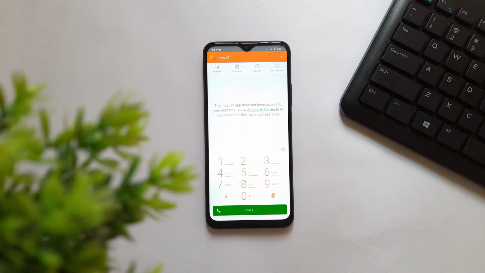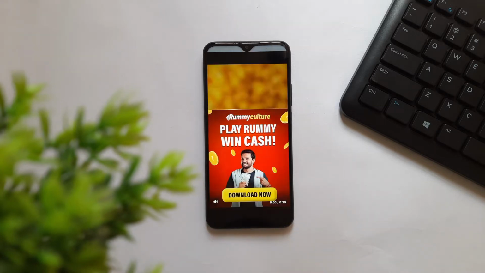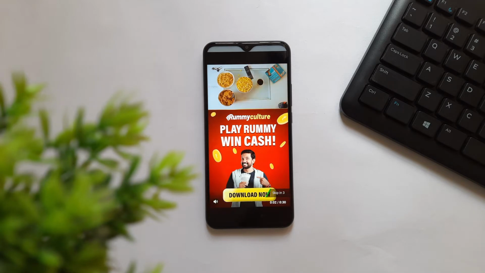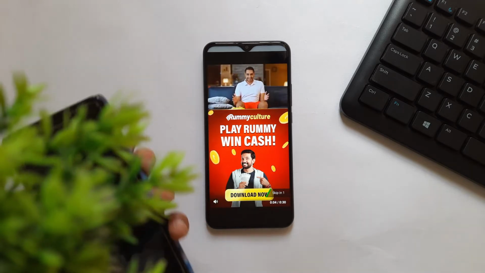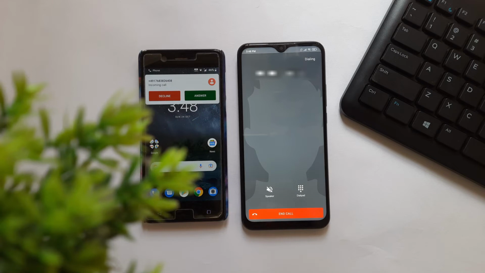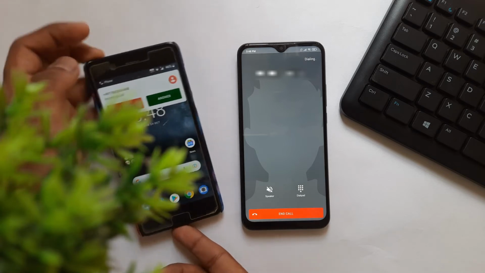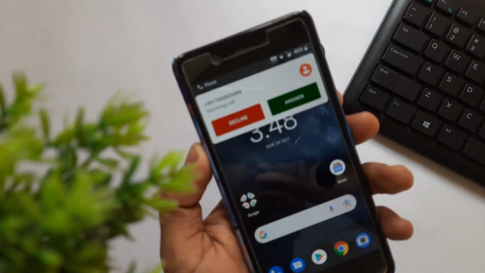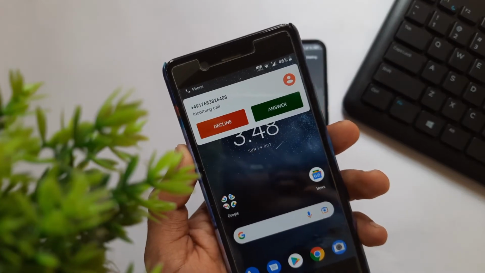Here I am entering my phone number, and after entering the phone number, we need to click on the call, and after clicking, this app will show an ad, and after the ad is completed, the call will automatically connect to the phone number that we entered, and the call receiver will never know our actual phone number, and it will show any other country phone number like this.